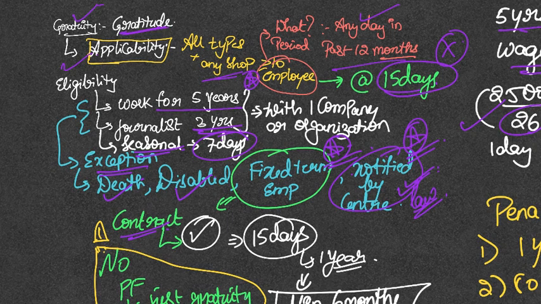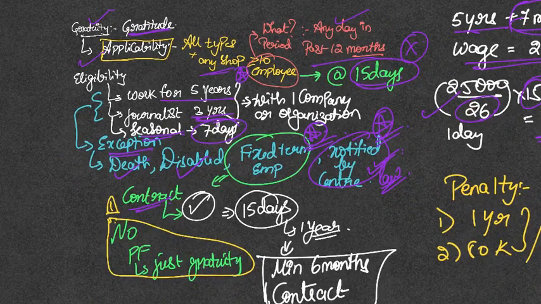Now, what do you mean by this fixed term employment? Say you need to get a job done, and for that you will need a certain amount of time. For a contract period, you will employ a person. After that contract ends, if the contract is for a minimum of 6 months, over and above 1 year, or over and above 6 months, however much might be the time, 15 days worth of salary will be given on a pro rata basis, or in proportion to whatever is the contract period.